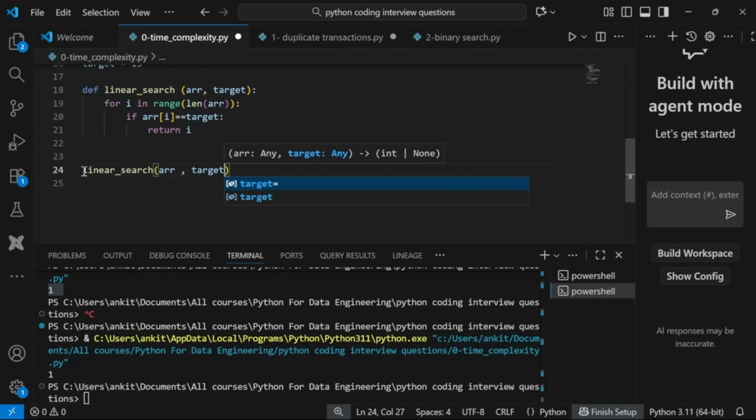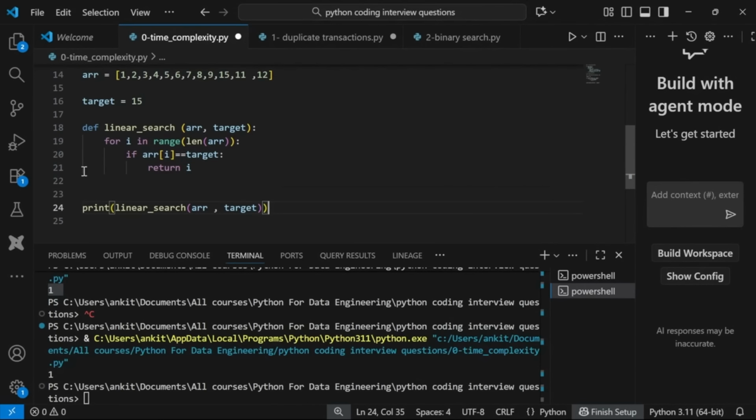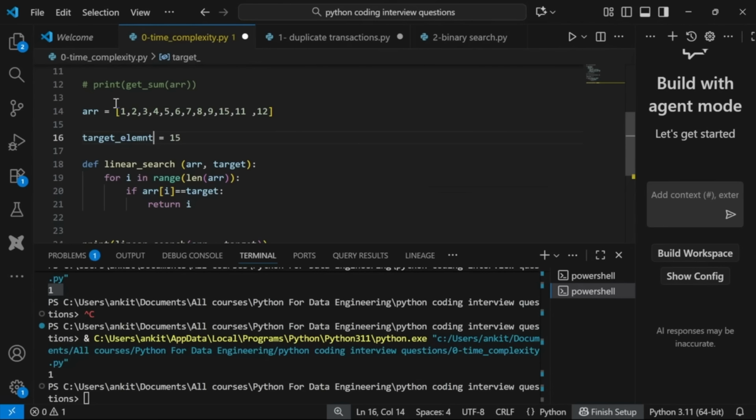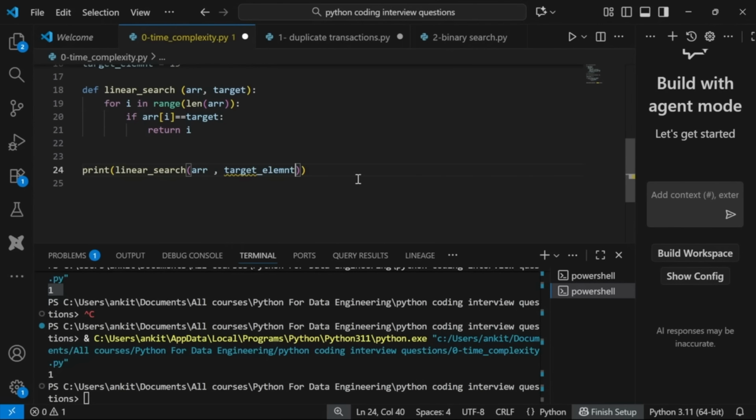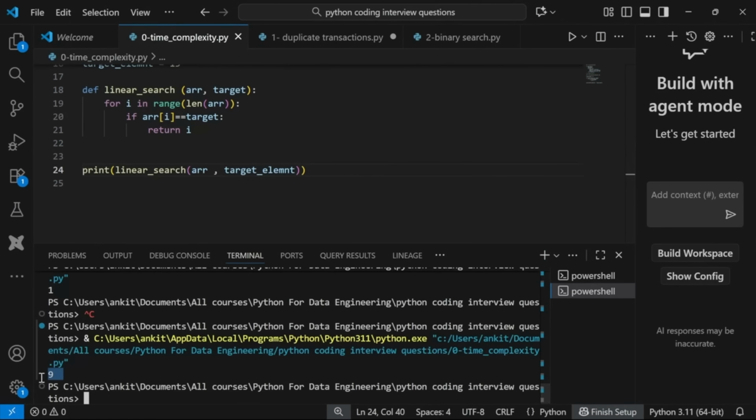Great. So let's print it. So target is 13. The target element, let's call it target element. And I'll just pass this here. Okay, let's see what it will give me. Okay, so it is giving me 9, right?